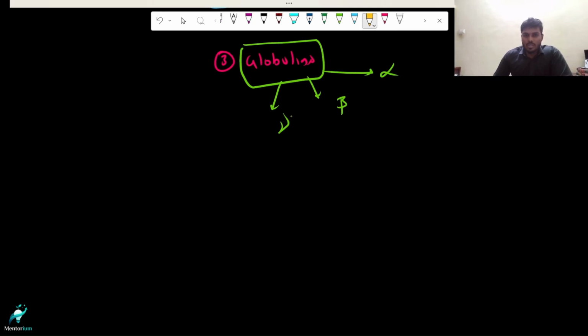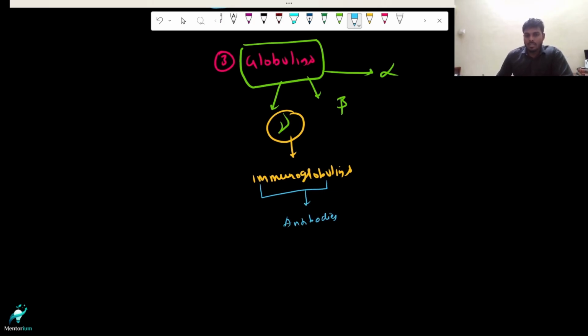Okay, so this gamma globulin plays an important role in our immunoglobulins. What are those immunoglobulins? These immunoglobulins are the antibodies, and who is going to produce this? These are produced by our plasma B cell. Okay, plasma B cell. So how does the plasma B cell produce this?